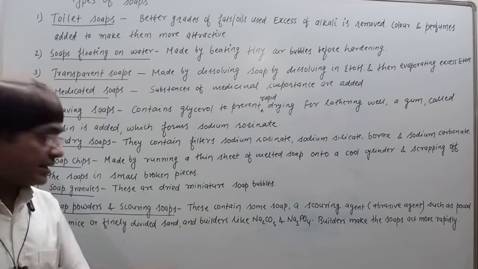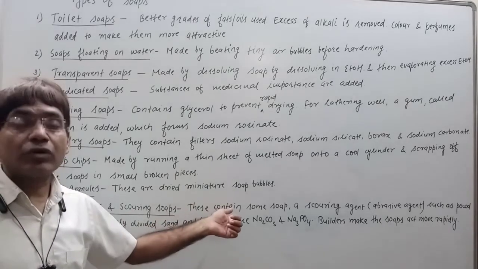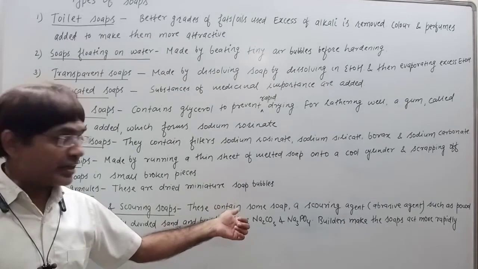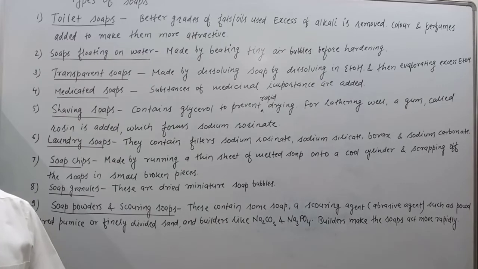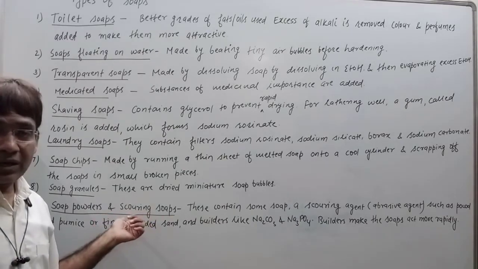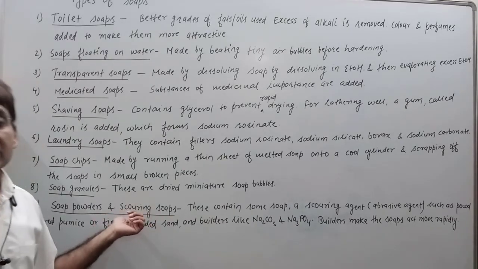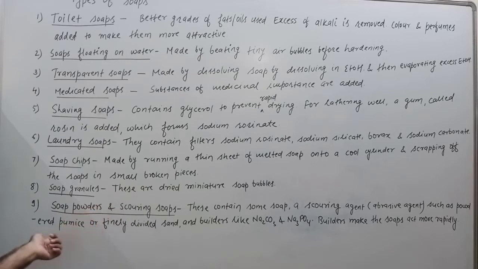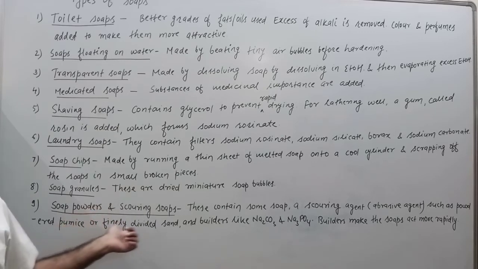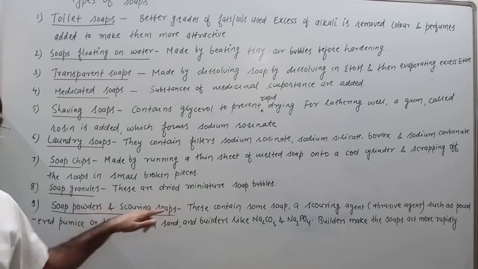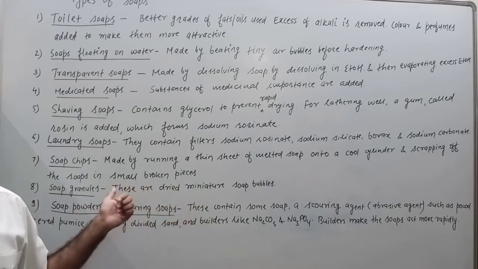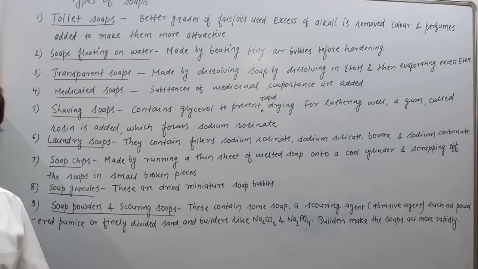रगड़ते हैं, ठीक है? So these contain a small amount of soap, and apart from that, they contain a scouring agent, which is an abrasive. The abrasive present in these types of soaps is pieces of pumice, powdered pumice, or finely divided sand. These are present as abrasives in these soaps, and these are called scouring agents.